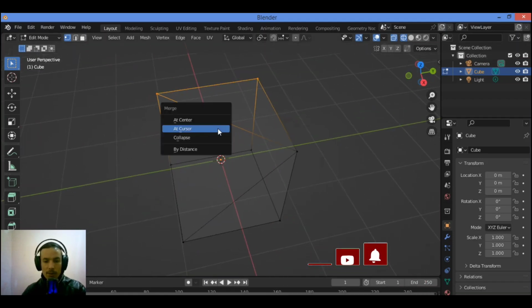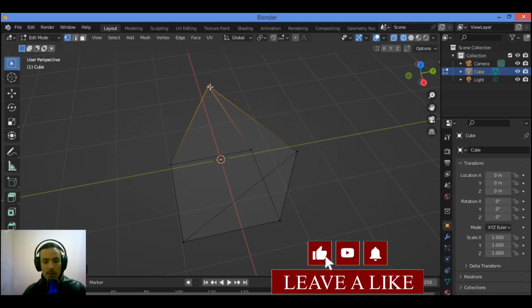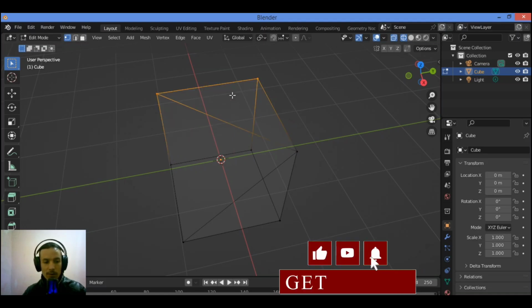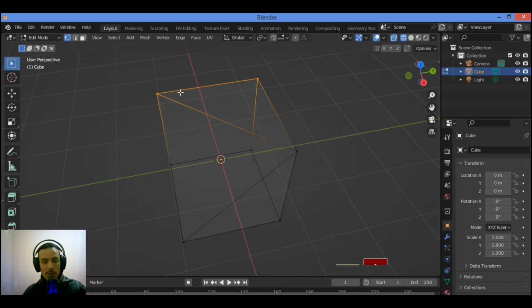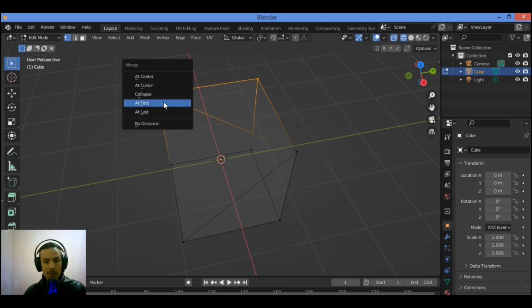Then let's try another option, which is Collapse. It's going to collapse these two vertices. And we have the other options like At First, At Last. For example, select these, then hold down Shift and select this vertex. We have this active vertex. Hit M, and you can see new options appeared, At First and At Last, and you can try At First.